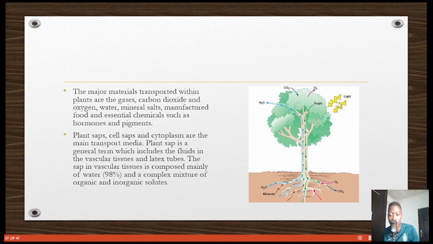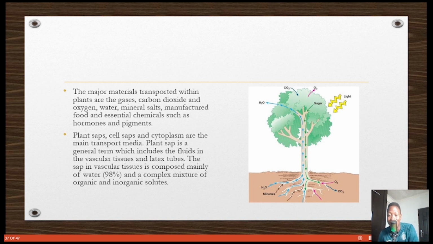Manufactured food. When the food is manufactured in the leaf, it needs to be transported down, because the root needs food. The stem needs this food to survive. And also essential chemicals like hormones and pigments. You can see plant saps, cell saps, and cytoplasm are the main transportation medium.